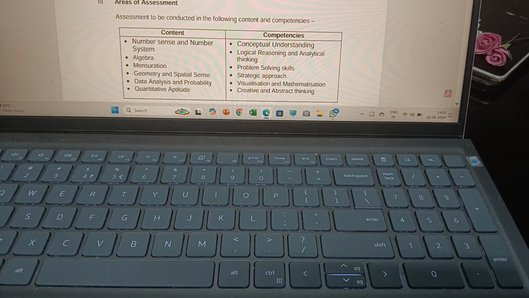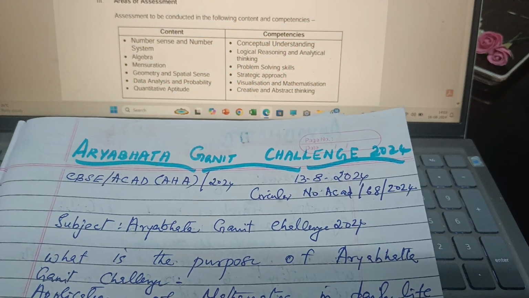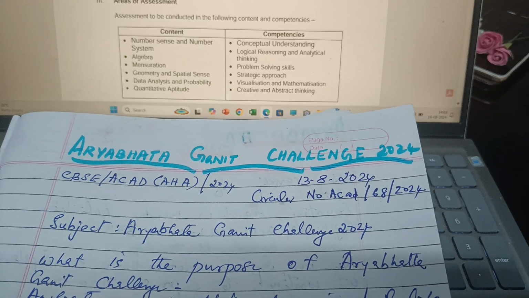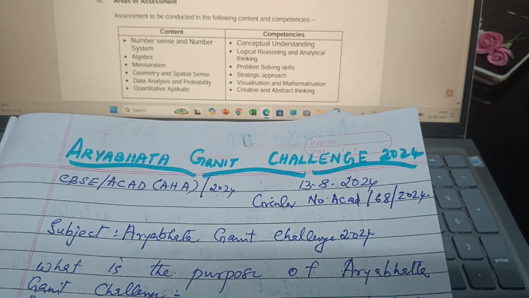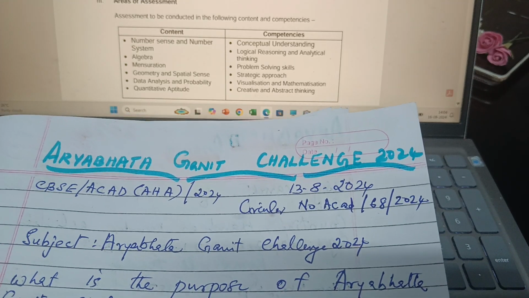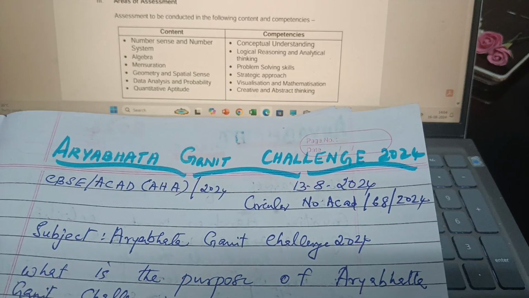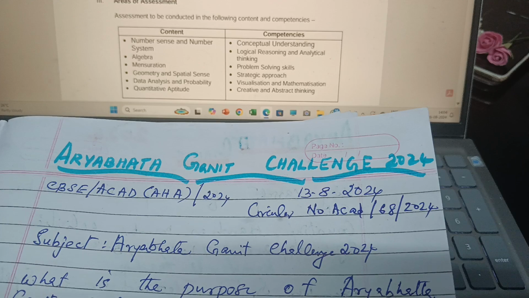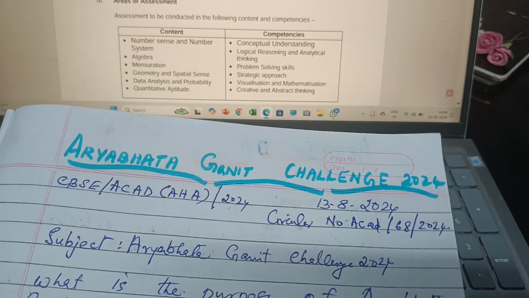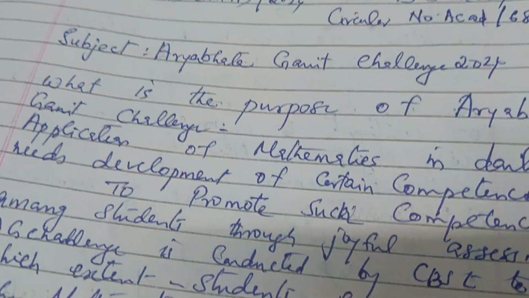Then areas of assessment. Yes, here are given the areas of assessment. What about number system? And what about number sense? What about conceptual understanding? Its competency is conceptual understanding. Then comes algebra. It is logical reasoning, analytical thinking. Then mensuration, that is problem solving skills. Then geometry and spatial sense, strategic approach. Data analysis and probability, that is visualization, mathematization. Then quantitative aptitude and creative and abstract thinking. Among these, I have taken a few and decoded them. Let us see what it is.